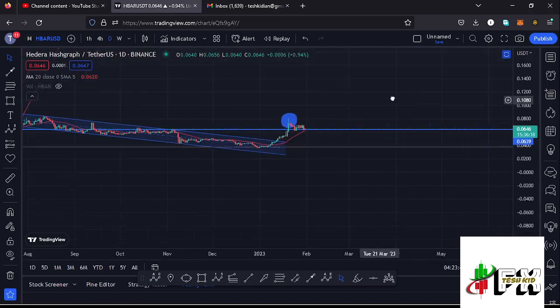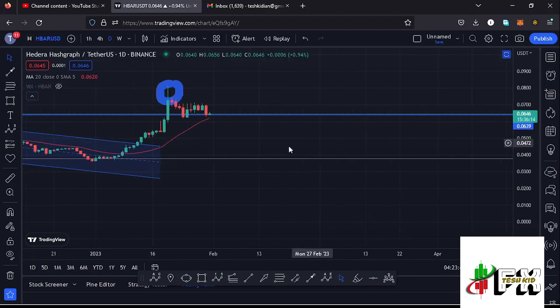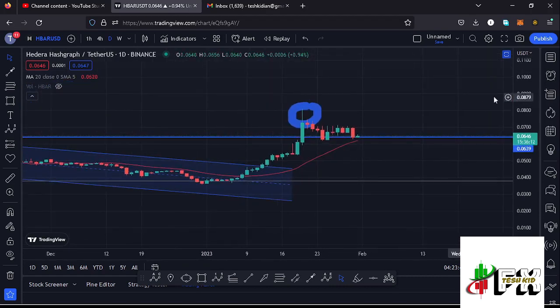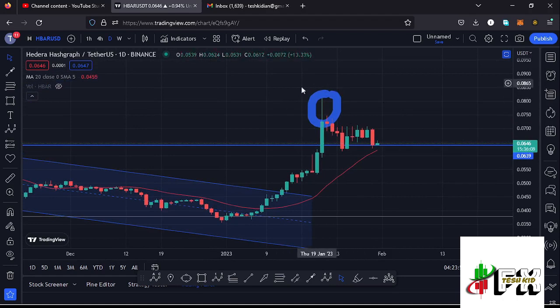And here on the daily chart, you can see that after making our high at around the $0.08 mark, we saw this long wick to the upper side, which was the first indication that we were going to start seeing lower prices. And after seeing that formation of that long wick, we saw a bit of a corrective structure to the lower side after the bears took over the market.